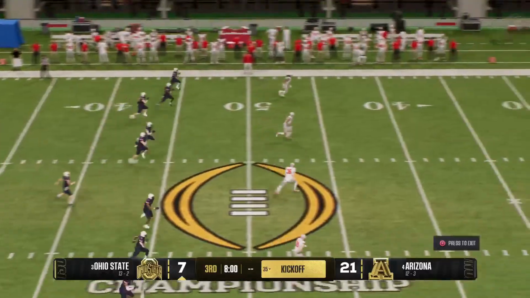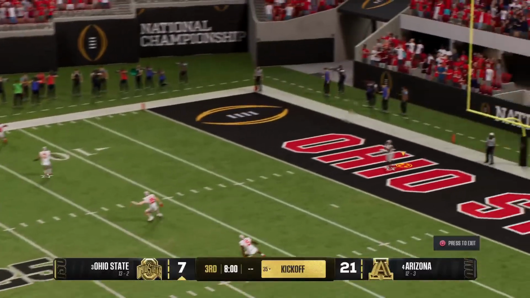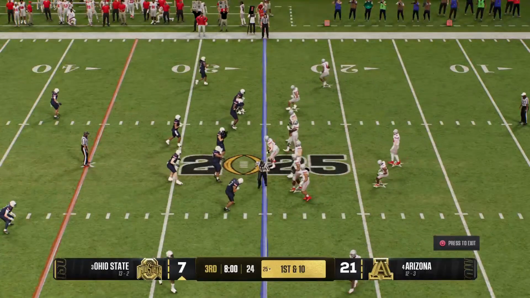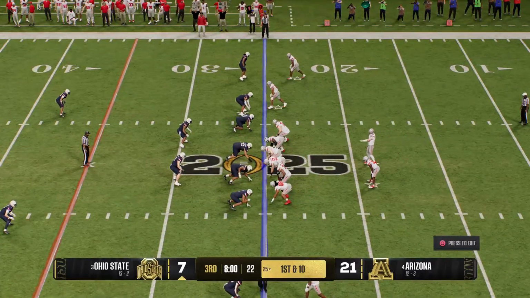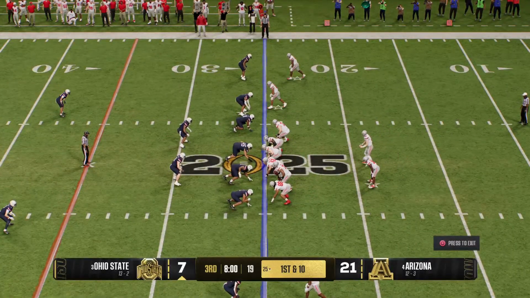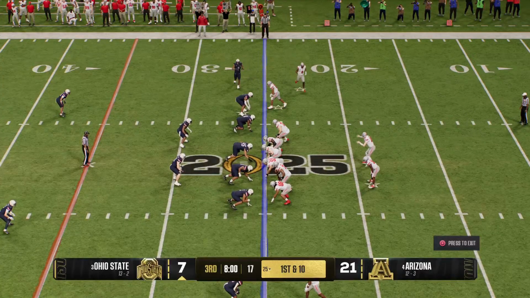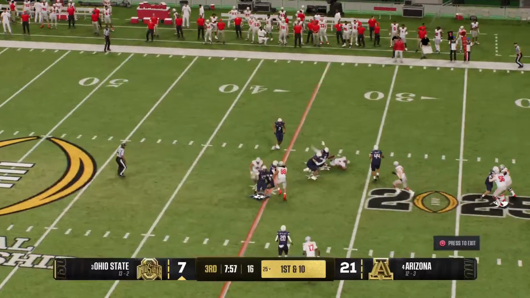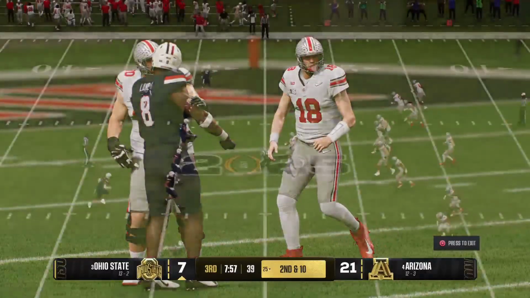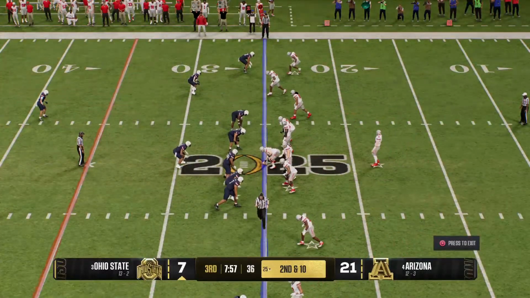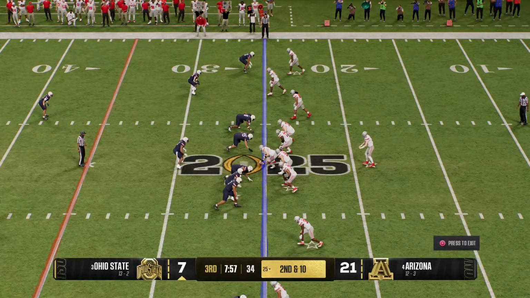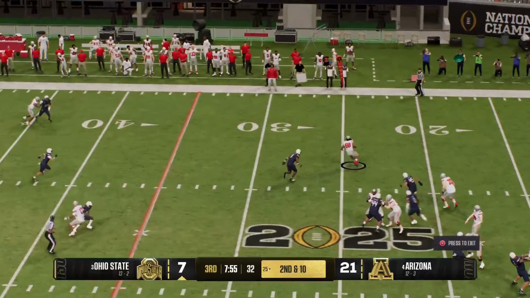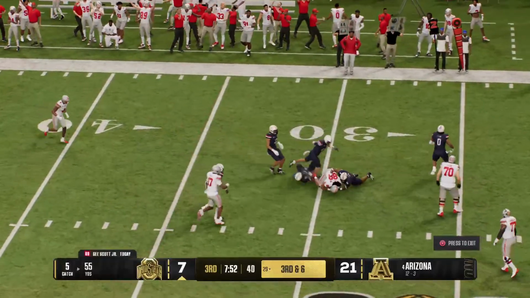Fellas, hard to believe we're only one half away from crowning a national champion. Okay, here comes the Ohio State offense back on the field. A pre-snap motion from the offense. On 1st and 10, they'll look to throw it. That one falls incomplete. Good defensive play. Brings up 2nd down. Quarterback operating an empty set. And throwing again on 2nd and 10. And he dumps it off to the tight end.